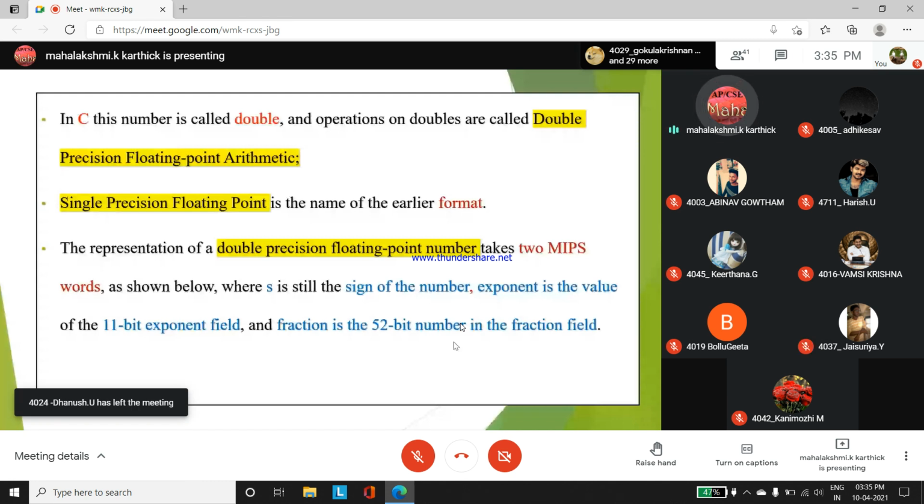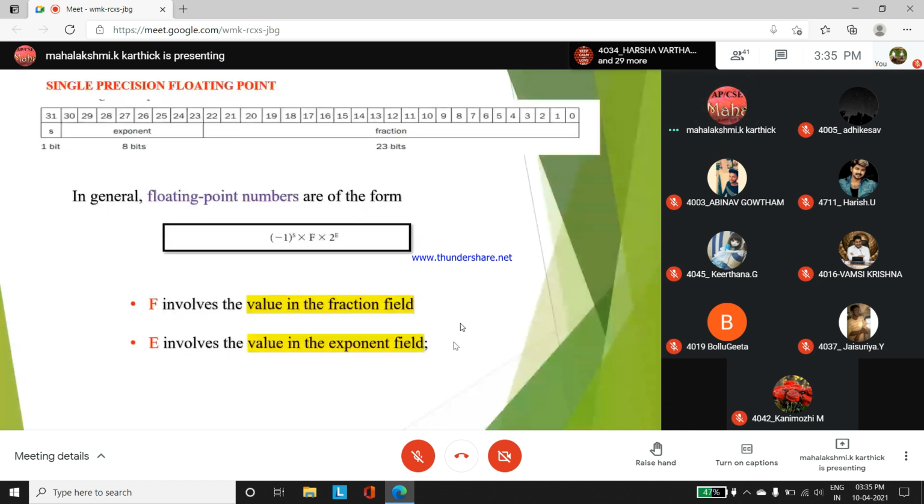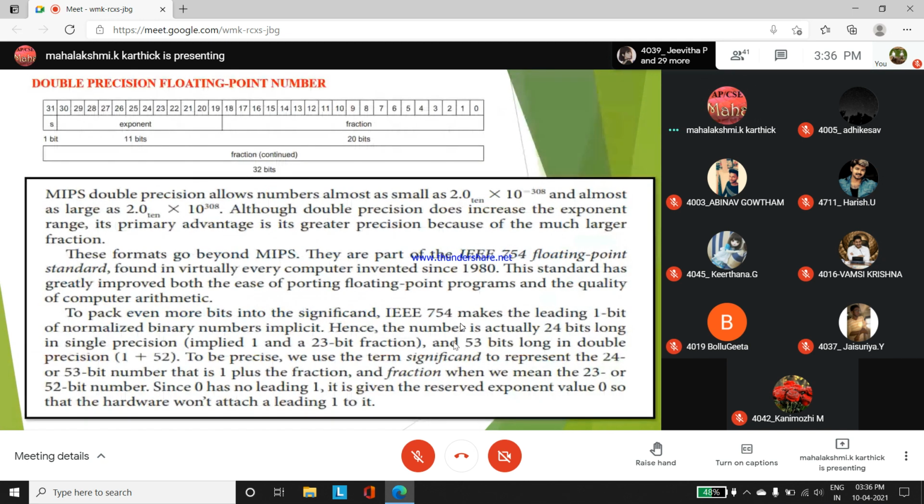For single precision, how many bits for the fractional value? 23 bits, ma'am. Oh sorry, single is 23, double is 20, whereas in exponents we have 8 here, and in the case of double we have 11. So this is the bit representation for double precision floating point.